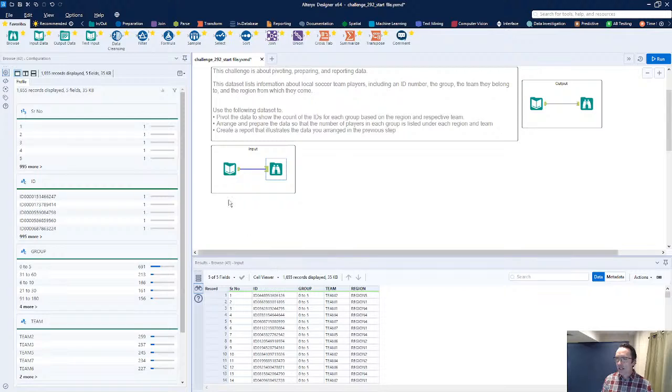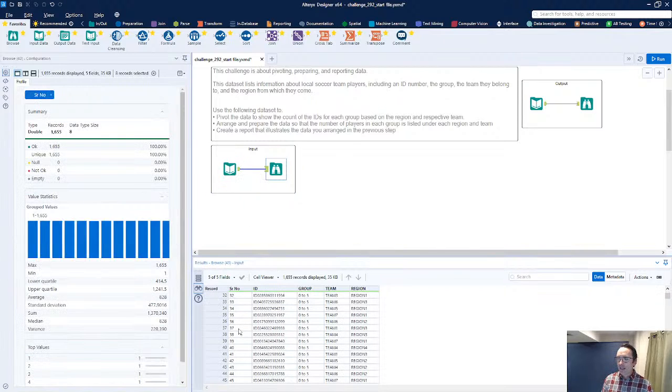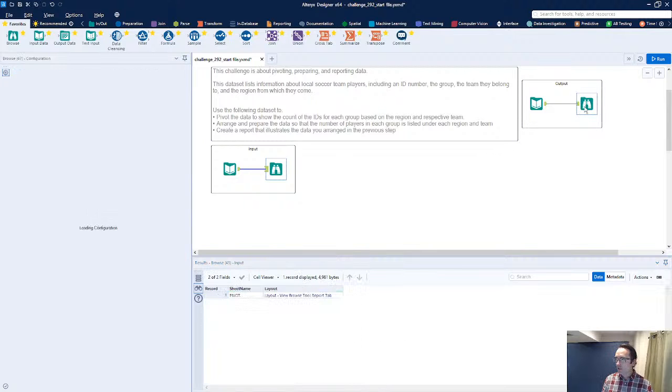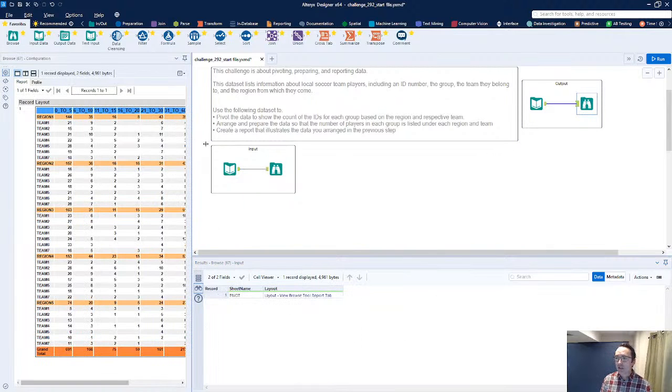But what I see is we've got one data set, our input data set here, with what looks like a record ID number. And this does attach directly to whatever the record number is here. So I see the group that they are in, 1 to 90 or 91 to 180, the team that they're in, and the regions. And the expected output here is going to be a report.